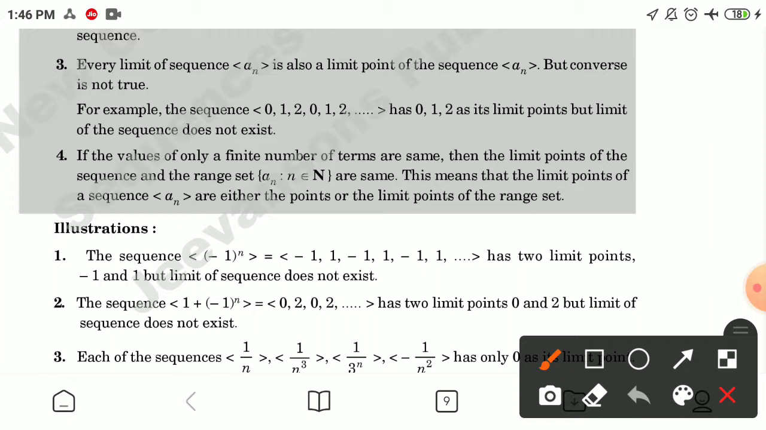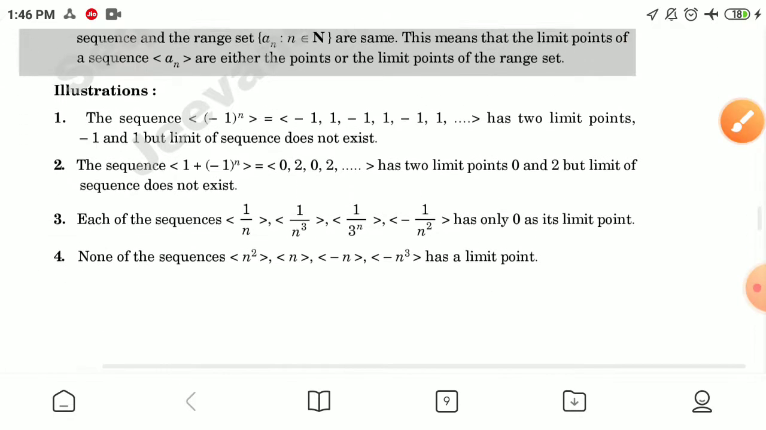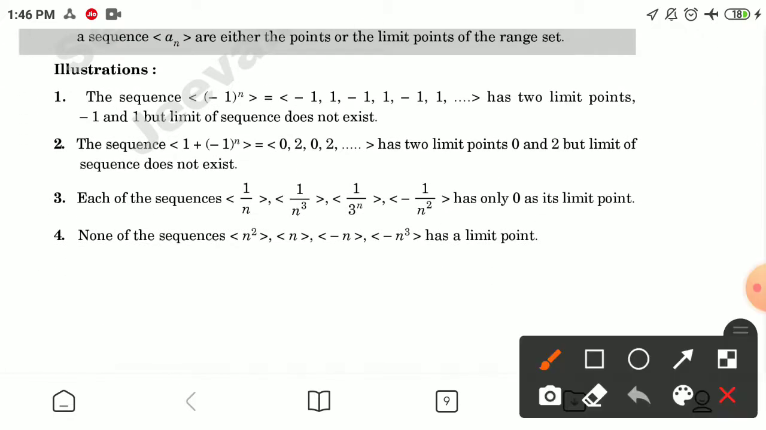This means that the limit points of a sequence a_n are either the points or the limit points of the range set. Making illustrations of these definitions, the sequence (-1)^n = -1, 1, -1, 1, -1, 1 has two limit points, -1 and 1, but the limit of the sequence does not exist.